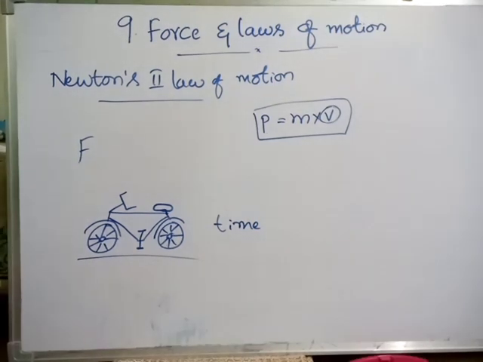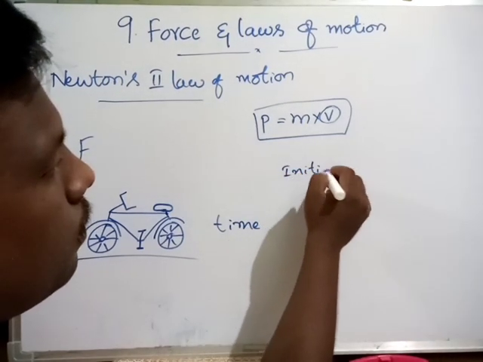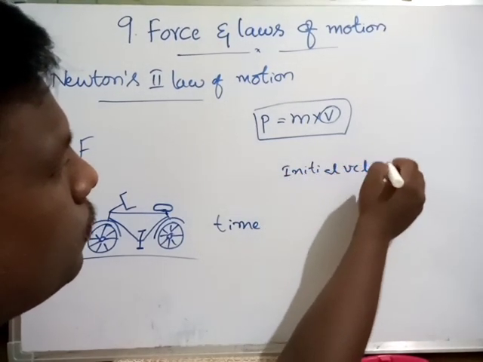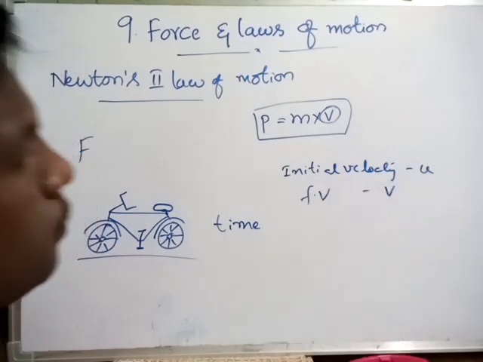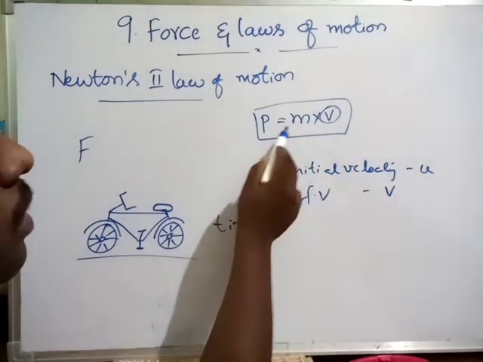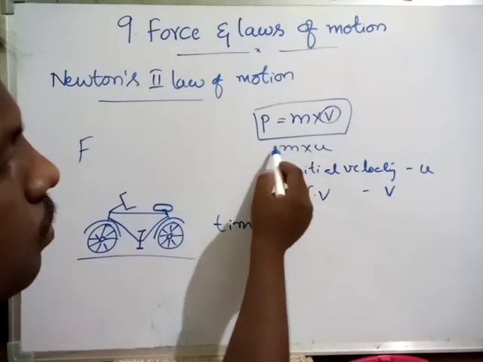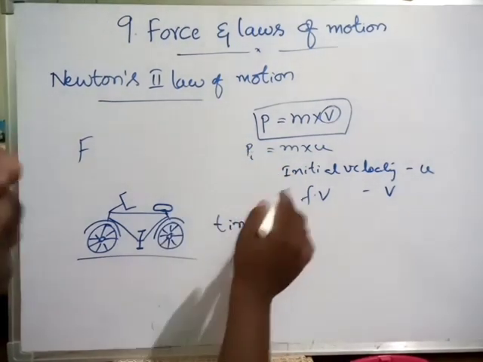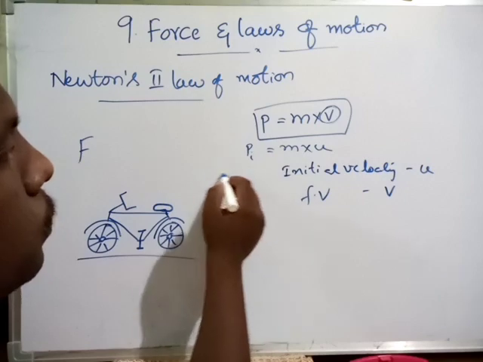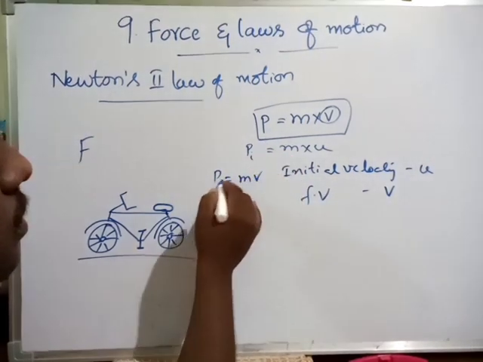Children, we know the types of velocities: initial velocity u, final velocity v. So the product of mass and initial velocity is called initial momentum, p i. The product of mass and final velocity is called final momentum.